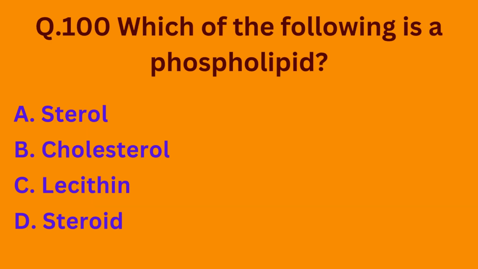Question number 100. Which of the following is a phospholipid? Option A, sterol. Option B, cholesterol. Option C, lecithin. Option D, steroid. So basically, lecithin is a phospholipid of all of these. So the correct option is option C.